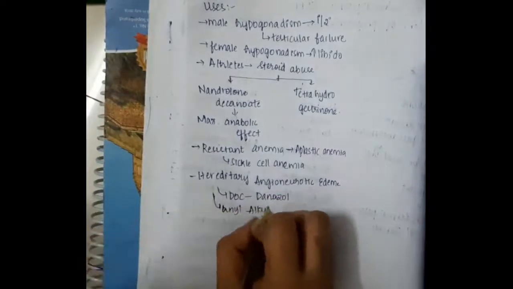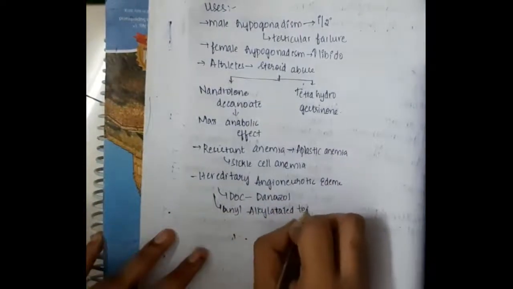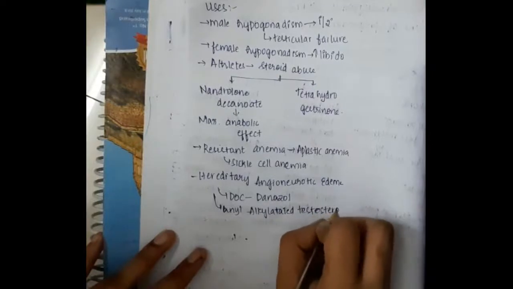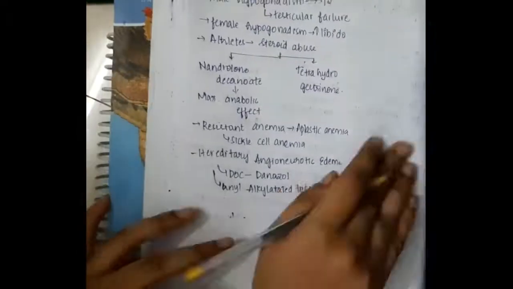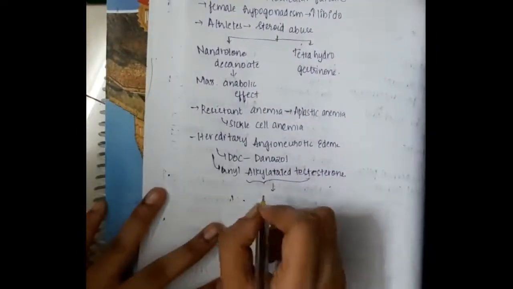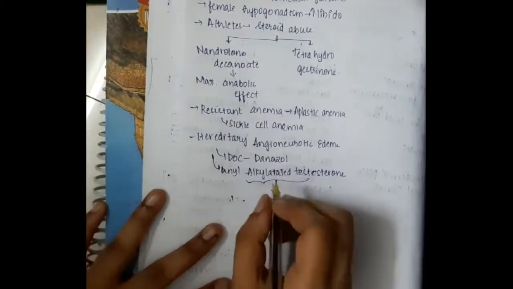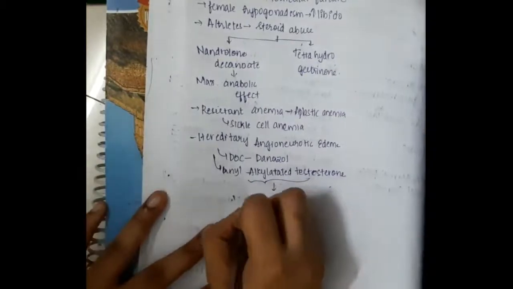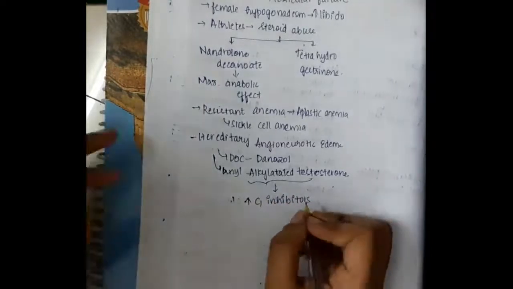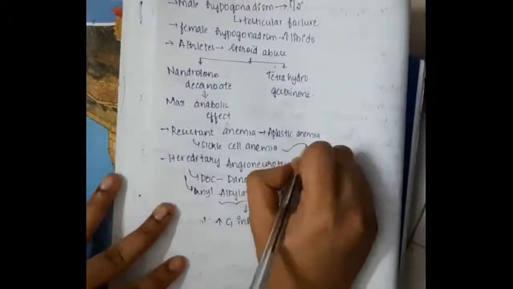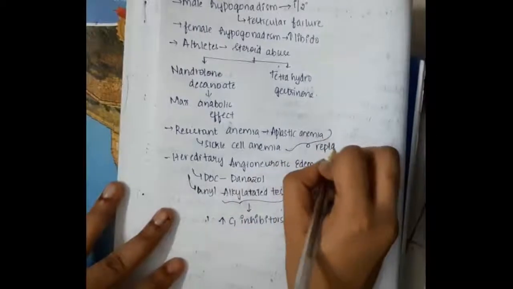Now these can also be used in hereditary angioneurotic edema. The drug of choice for hereditary angioneurotic edema is danazol, and you can also give any alkylated testosterone. Danazol is the drug of choice, but you can give any alkylated testosterone, because hereditary angioneurotic edema is mainly due to C1 inhibitor deficiency.